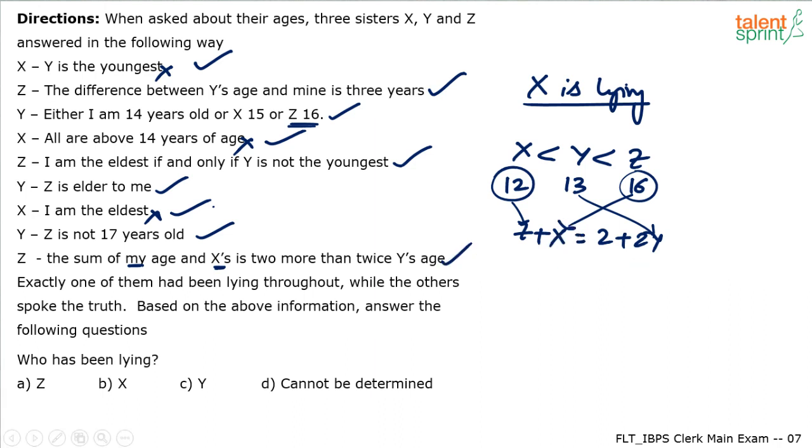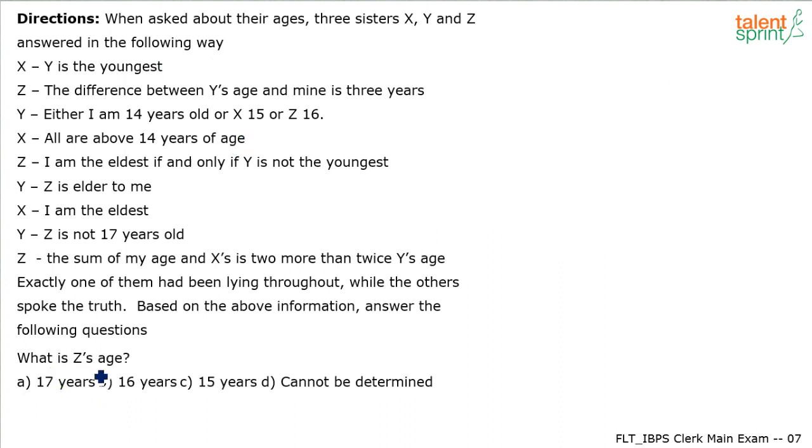So since all the conditions are satisfied, we can conclude that yes, actually x is the liar and the ages are 12, 13 and 16 respectively. Right? Now let me also do the other thing for you. For example, let's say if some of you assume y is the liar or z is the liar, how will you find out where it breaks? We have already got the answers. We are lucky that whatever we assumed is correct. X is the liar we assumed and it is correct. So who has been lying? X has been lying.